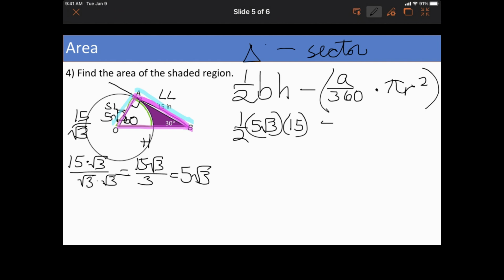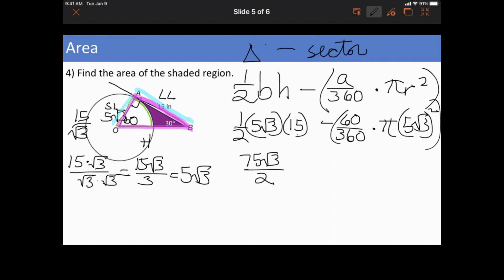Okay, so what is the A? The A is 60, right? And the radius we saw was 5 root 3, squared. Okay. 5 times 15, 75 root 3 over 2. 6 goes into 36. Yes, it's good for you, again, to practice your fraction work. 5 times 5 is 25.